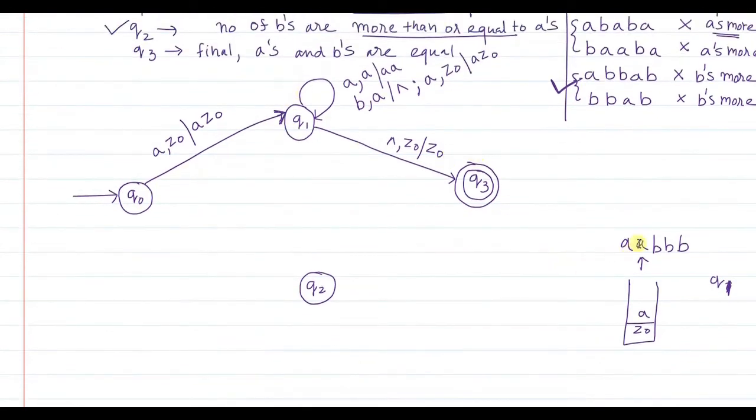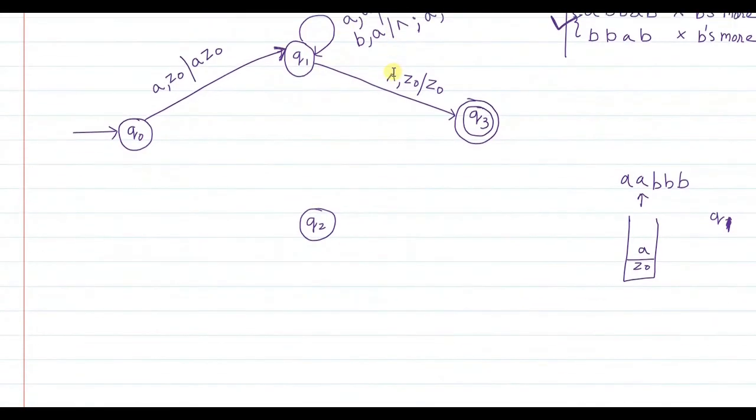Now another A is encountered. In Q1 state, if another A is encountered and the stack top also contains A, you just push that A onto the stack. So the second A will be pushed on top of the first A, and you remain in Q1 state. So this we already know. Now the pointer is incremented by 1 and points to the next element, B.